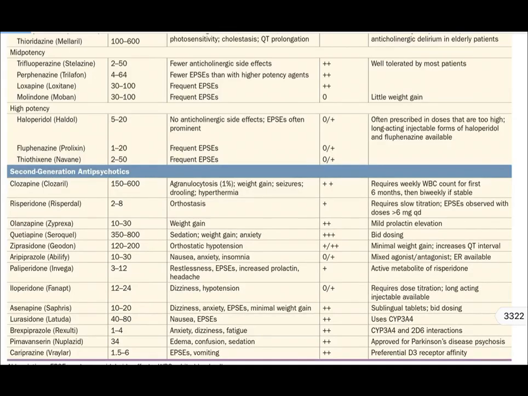With that, we will end our brief discussion of antipsychotics. You can go back, revise the things again and again, and you can see the classification first, then mechanism of action, then doses. Thank you.